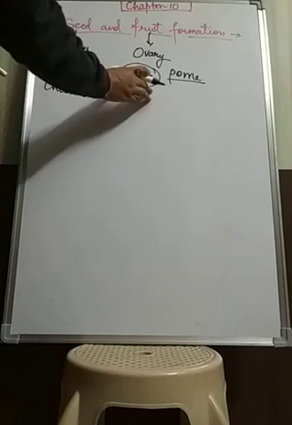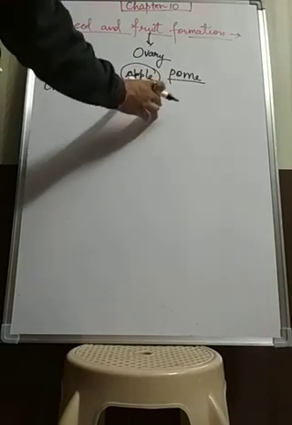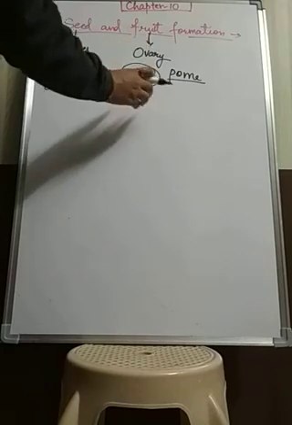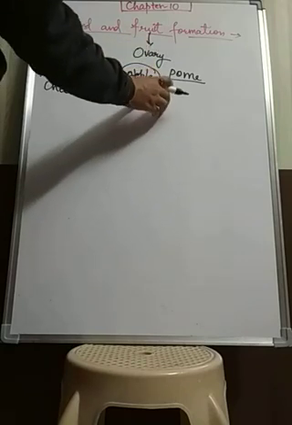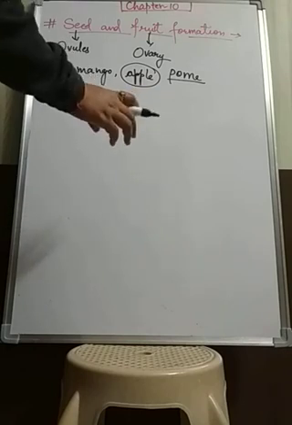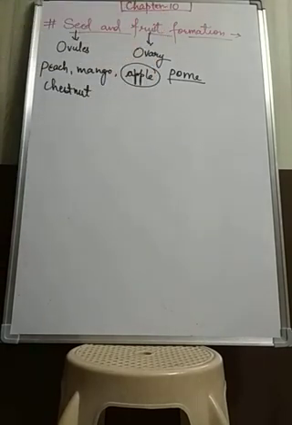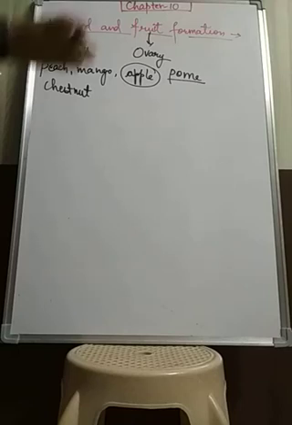You know that an apple is a fleshy fruit, and this is composed of a mature ovary along with some other flower parts, including petals, sepals, and receptacle. Receptacle is actually the thalamus. I explained in yesterday's video what the thalamus is. It acts as the base for the ovary to sit on.